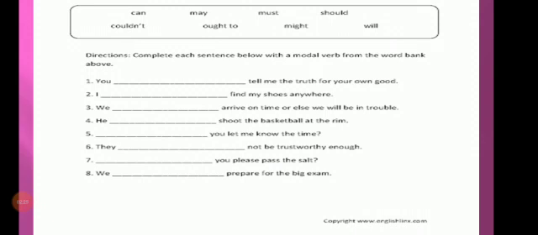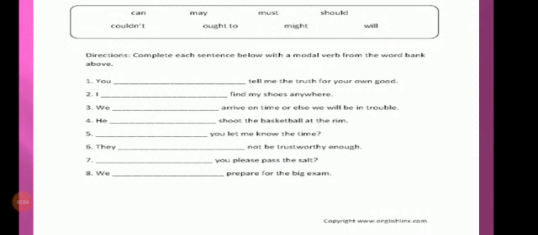I find my shoes anywhere. We arrive on time or else we will be in trouble. He dash shoot the basketball at the rim. Dash you let me know the time. They not be trustworthy enough. Dash you please pass the salt. We dash prepare for the big exam.